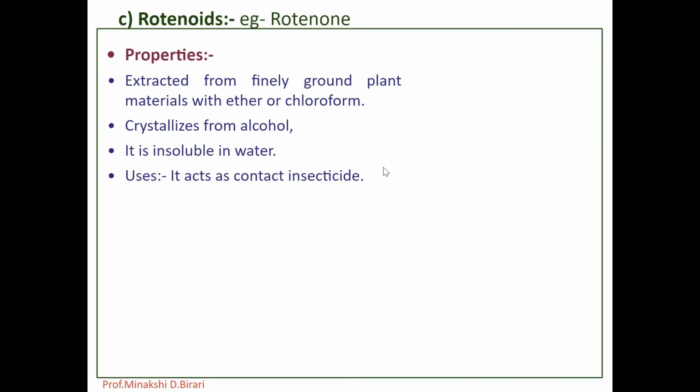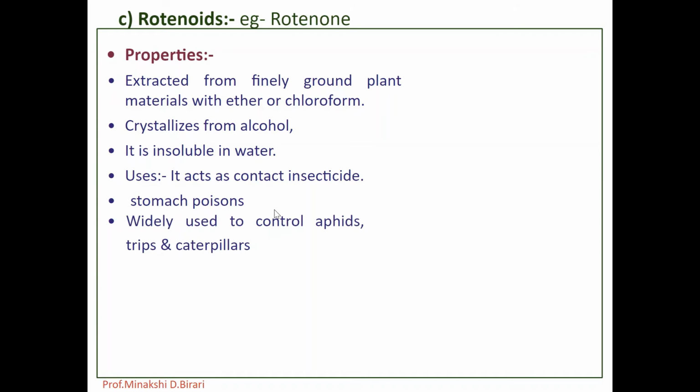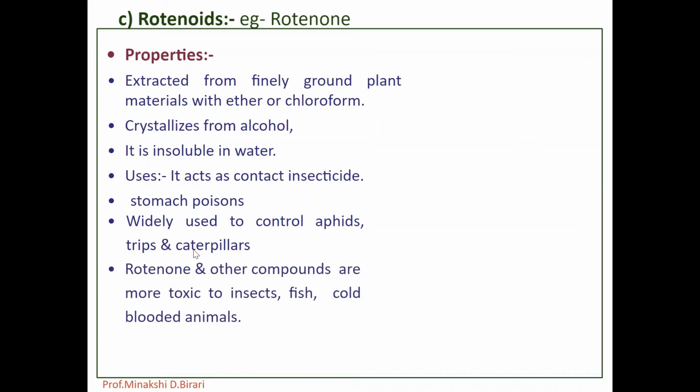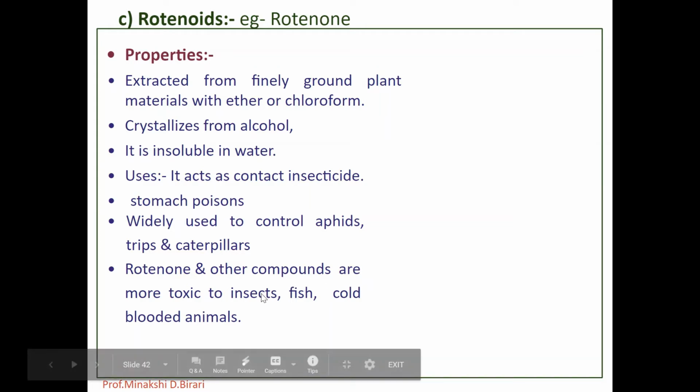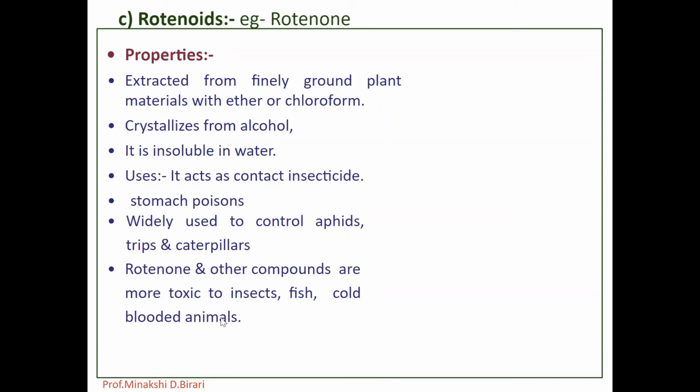Rotenone acts as a contact insecticide and also as a stomach poison. It exerts its activity by blocking oxidative phosphorylation, and it is used to control aphids, thrips and caterpillars affecting vegetable crops. Rotenone and other compounds are more toxic to insects, fish and cold-blooded animals.